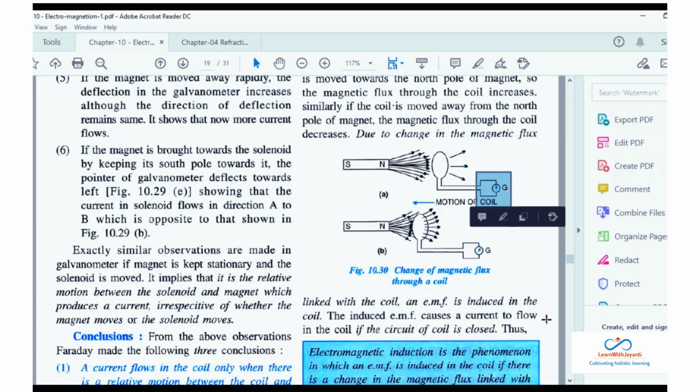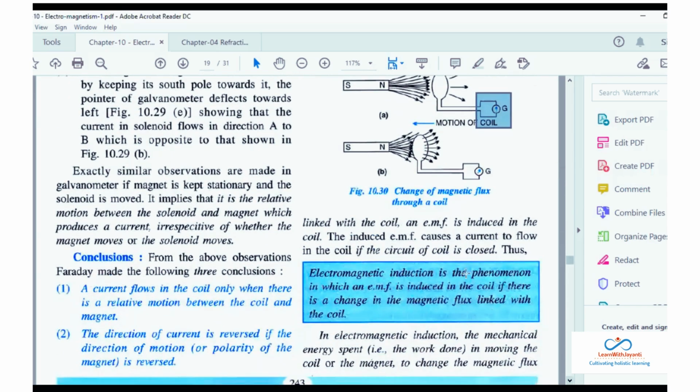समझा आपको? So what is electromagnetic induction? It is a phenomenon in which an EMF is induced in the coil if there is a change in the magnetic flux linked with the coil. Okay, if there is a change in the magnetic flux linked with the coil. You have to write this definition, no other definition. Okay.